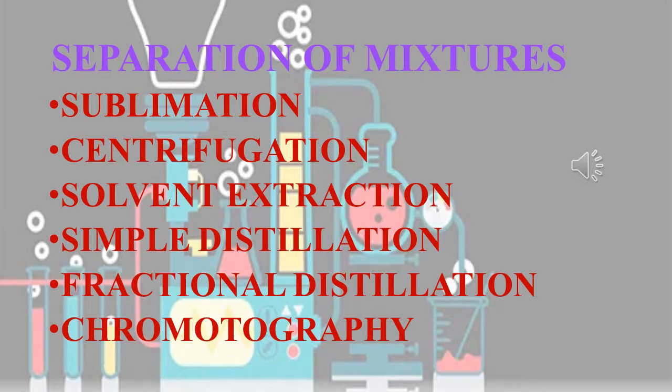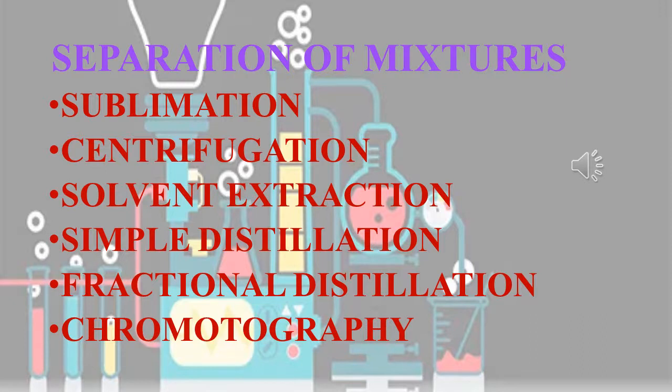Topic is separation of mixture. Many mixtures contain useful substances with unwanted materials. In order to obtain these substances as useful, chemists often have to separate them from their impurities. So they choose a particular method to separate the components of a mixture.